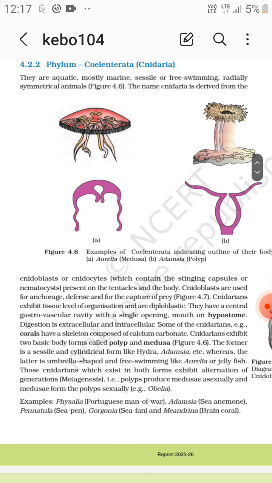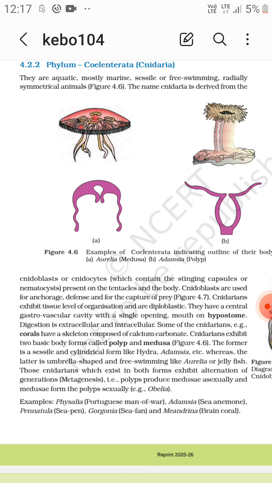The former is a sessile cylindrical form like Hydra or Adamsia, whereas the latter is umbrella shaped and free living like Aurelia or jellyfish.